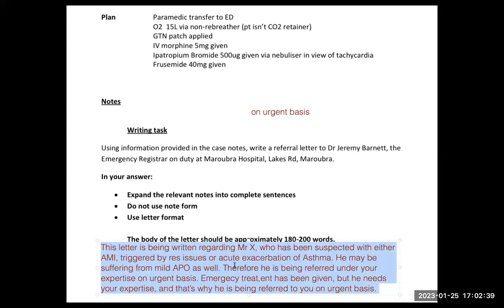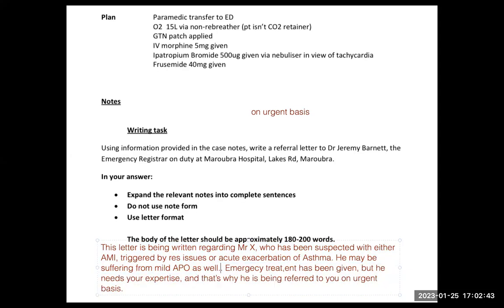Therefore, he is being left. Now I will not write this line. Therefore, so you can say emergency treatment has been given, but he needs your expertise, and that is why he is being referred to you on urgent basis. So you can write this as well. So that is not a problem again. So whatever, but don't make it complex, please. I have told you, no matter how difficult the writing is, you need to make it as simple as possible.